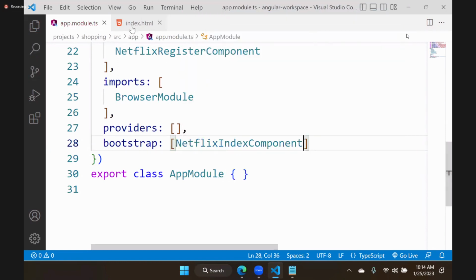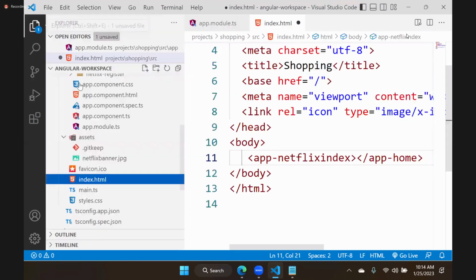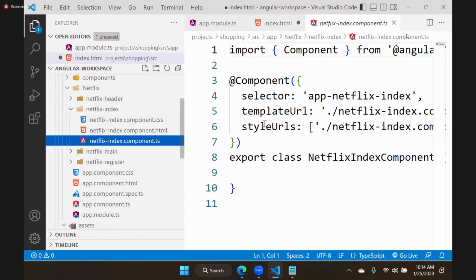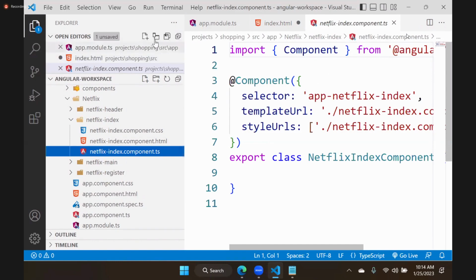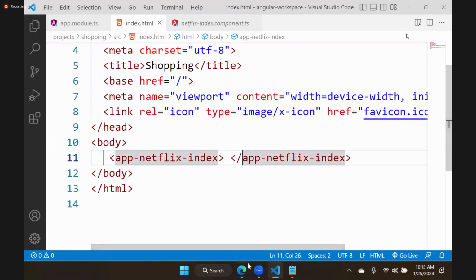So in index.html also we have to change app to Netflix index. We will check whether the selector has a hyphen or not. Netflix index selector, hyphen is there, right? So we need to use that here: netflix-index. Now let's see the page. It shows that your Netflix index works.